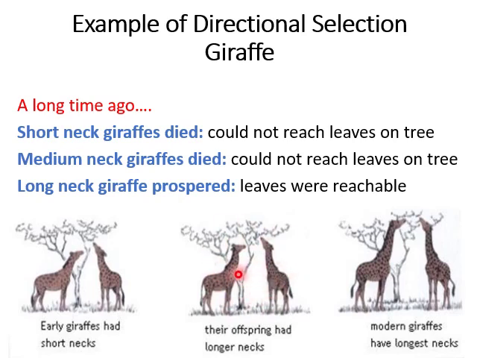And these medium neck giraffes also died out because they could not reach leaves on trees. And the modern giraffes have the longest necks because they are able to reach the leaves of the trees and they therefore prospered. This is also mentioned in a theory known as Lamarckism proposed by Lamarck and is a good example of directional selection.